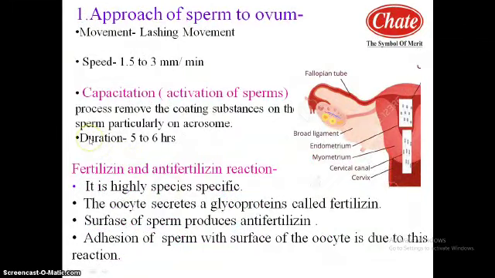Now first point, approach of sperm to ovum. But before that, remember, during coitus or sexual intercourse, when the penis is excited, it discharges about 3 to 4 ml of semen into the vagina. One ejaculation contains about 300 to 400 million sperms.